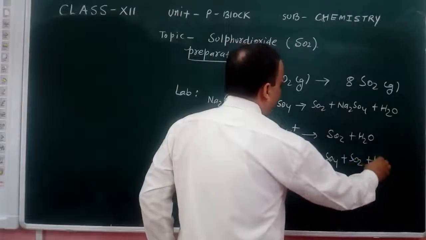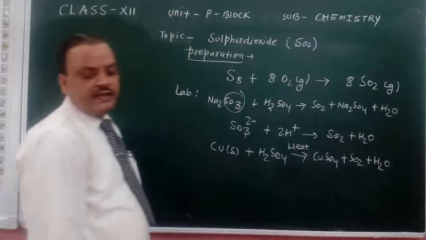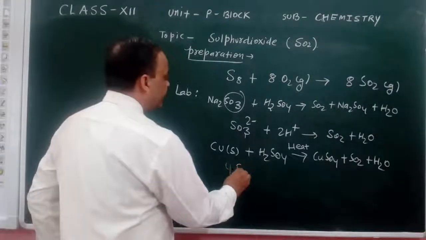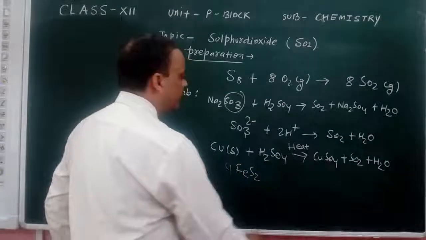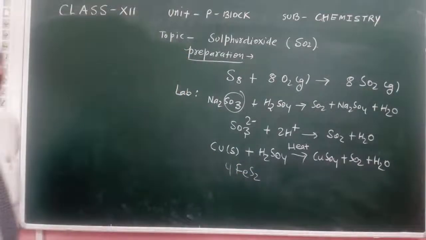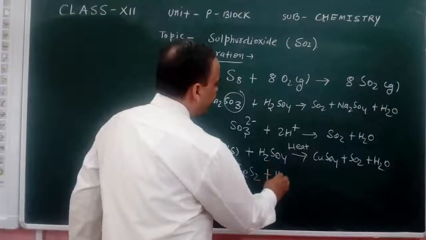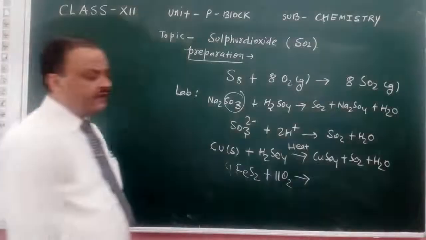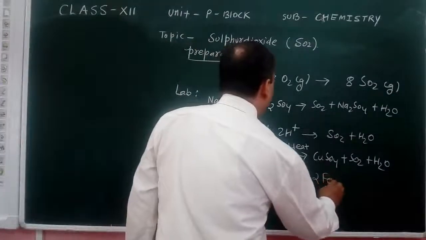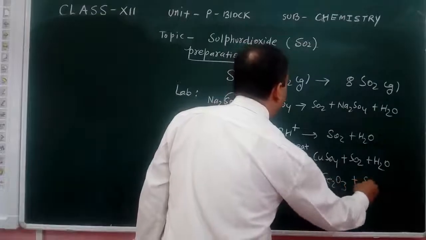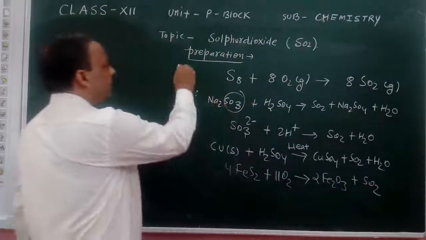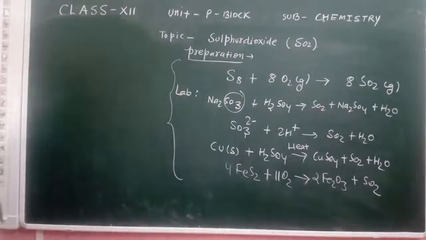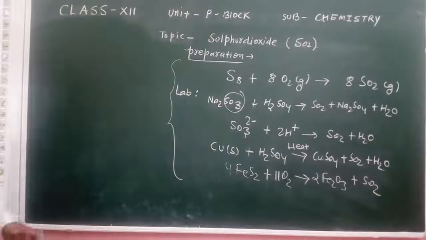Another reaction, when iron sulfide FeS2 is reacted with oxygen, then we get Fe2O3 plus sulfur dioxide. So these are the different methods through which we get sulfur dioxide.